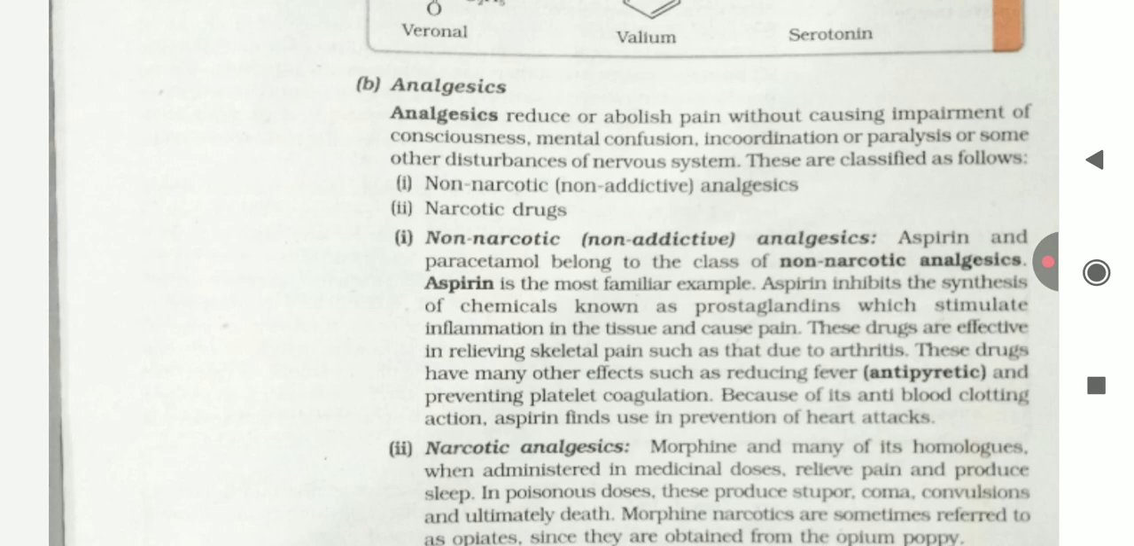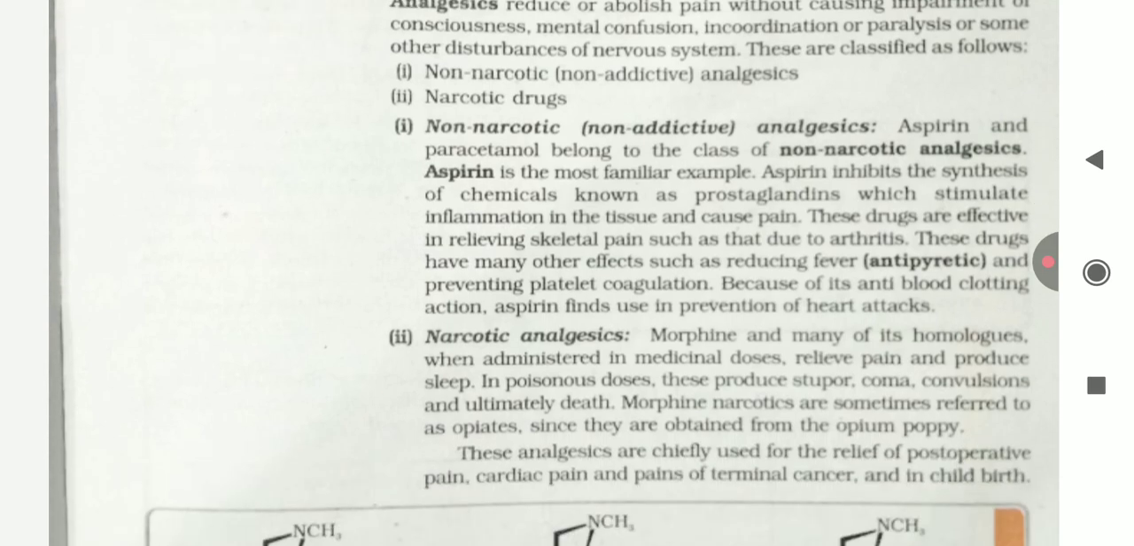Aspirin inhibits the synthesis of chemicals known as prostaglandins, which stimulate inflammation in the tissue and cause pain. These drugs are effective in relieving skeletal pain, such as that due to arthritis. These drugs have many other effects, such as reducing fever and preventing platelet coagulation. Because of its anti-blood clotting action, aspirin finds use in prevention of heart attack.